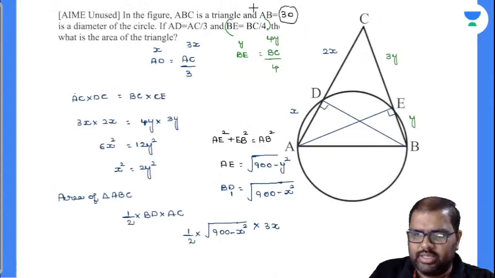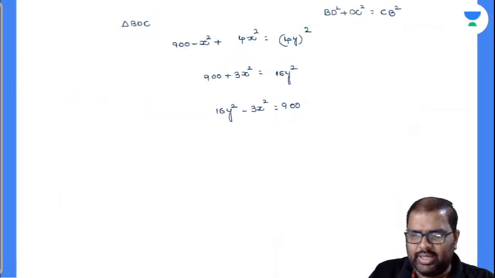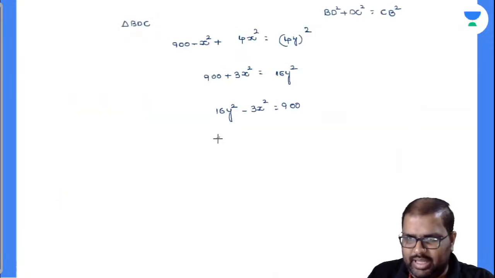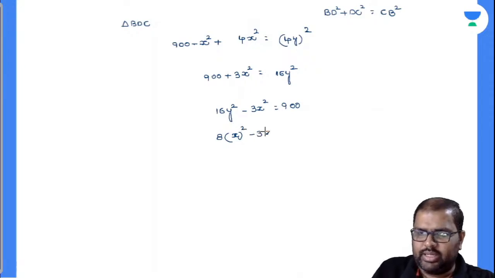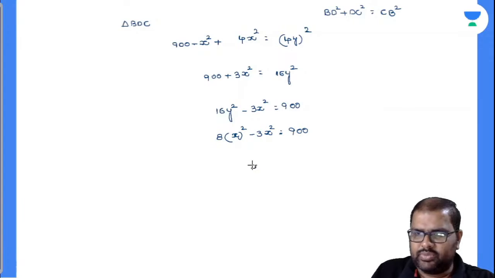So closely observe there, 2y square is equal to x square. This is nothing but 8 into 2y square is nothing but equal to how much? X square. X square minus 3x square is equal to 900. 5x square, x square is equal to 900 by 5.